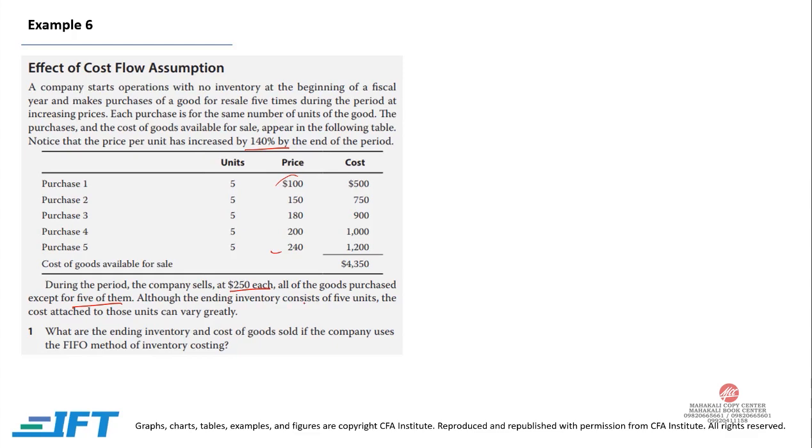Although the ending inventory consists of 5 units, the cost attached to those units can vary greatly. Now we know that the prices are rising. What are the ending inventory and cost of goods sold if the company uses the FIFO method of inventory costing? In FIFO, first in, first out, our cost of goods sold is lower and inventory is higher.